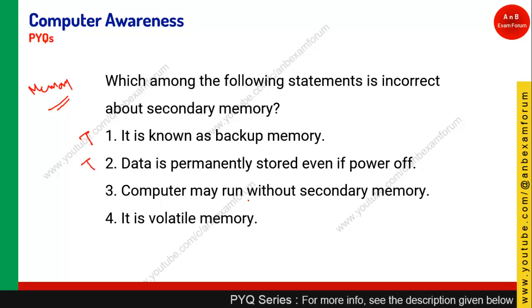Computer may run without secondary memory. Yes, it is also true. Computer does not require main memory. It is the primary memory which a computer requires, so this is the incorrect statement. As you know, it is a non-volatile memory which says data is permanently stored even if it is powered off. So this statement is incorrect, and the correct answer is option 4. It's a volatile memory.